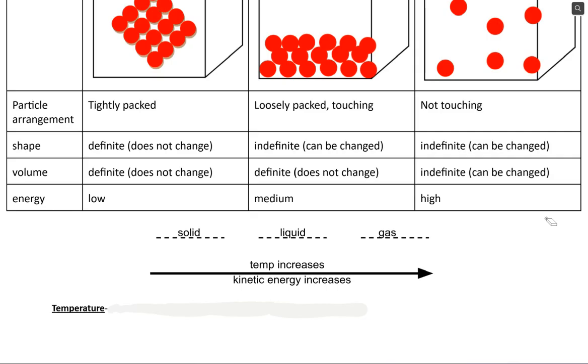Now, in those samples, the particles might be moving at slightly different speeds, right? Maybe they're in a gas, they're all going fast, but some particles might be a little faster than others. So when we're measuring temperature, it's just an average of the kinetic energy of all of the particles in the sample. So if one gas particle is a little faster than the other, that's okay because it's all going to average out in the temperature.